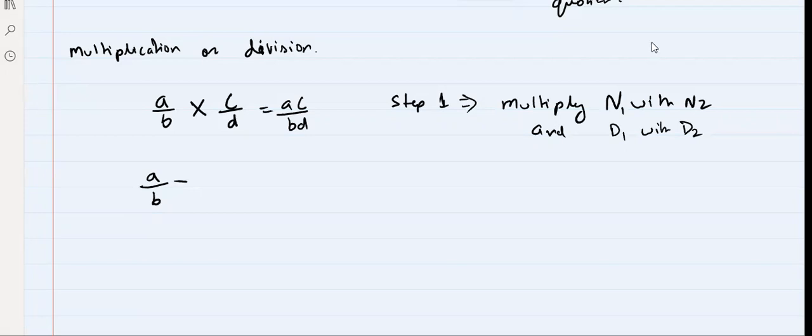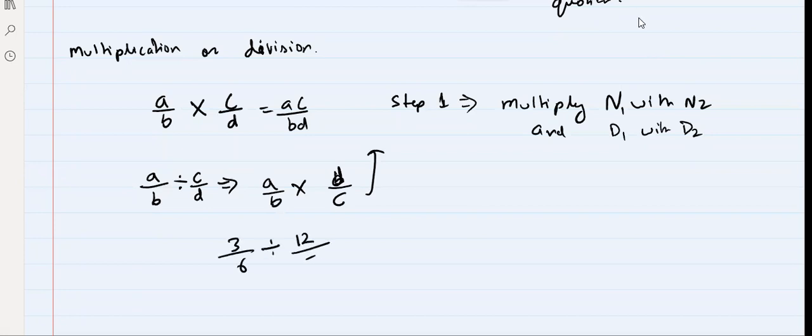Now if we have A by B divided by C by D, first you can convert it into A by B into D by C, and follow the same. For example, 3 by 6 divided by 12 by 5 can be written as 3 by 6 into the reciprocal of the second number, which is 5 by 12.